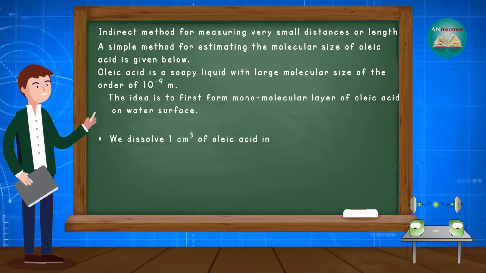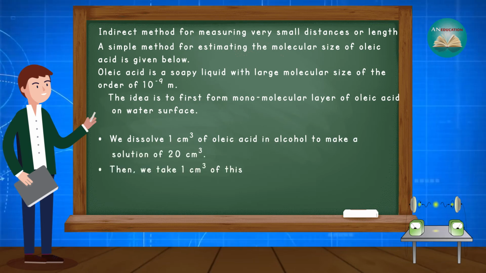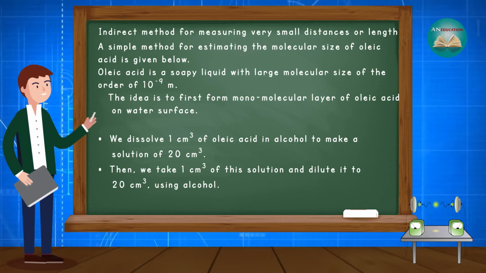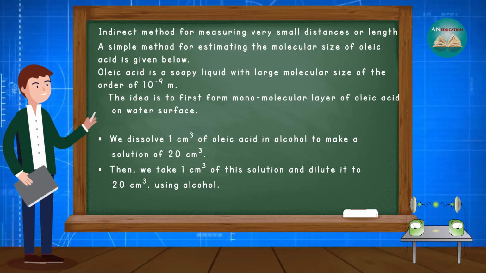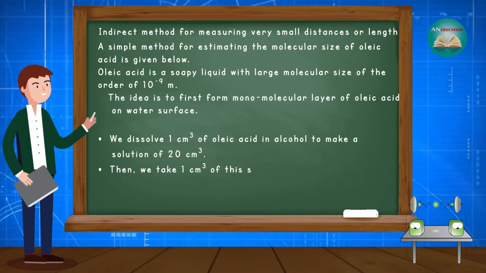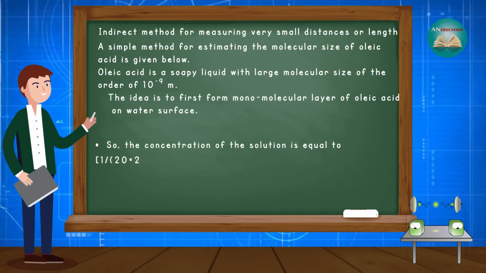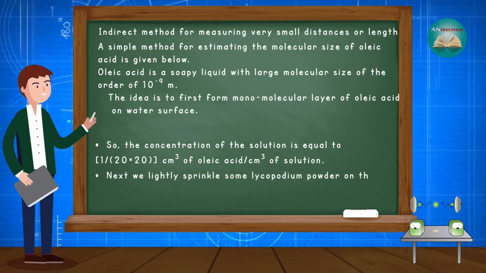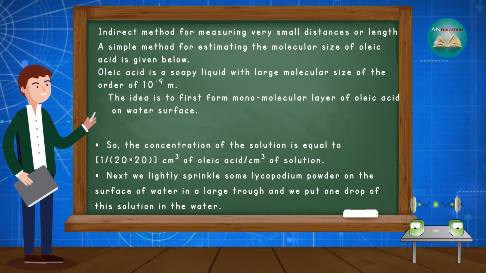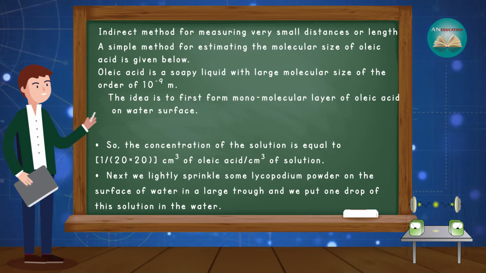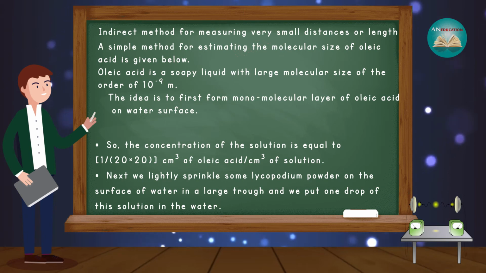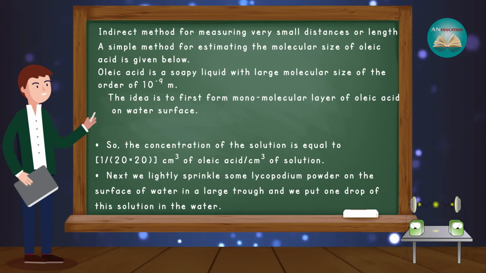We dissolve 1 cm³ of oleic acid in alcohol to make a solution of 20 cm³. Then we take 1 cm³ of this solution and dilute it to 20 cm³ using alcohol. So the concentration of the solution is equal to 1/(20×20) cm³ of oleic acid per cm³ of the solution. Next, we lightly sprinkle some lycopodium powder on the surface of water in a large trough and we put 1 drop of this solution in the water.